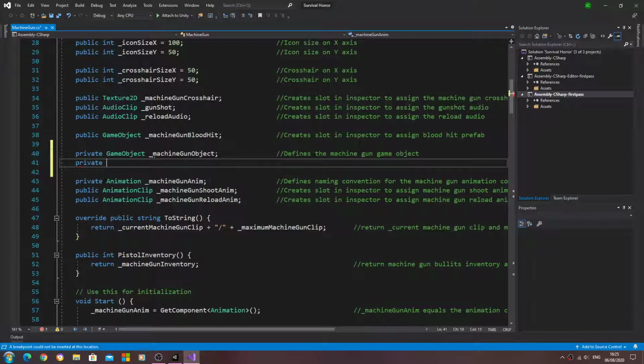Next one is going to be of type private, and we'll use the name of the other script, mganim, and we'll give that naming convention of underscore mganimation script. Let's close that line off. And we'll put this into the comments, so we'll say defines the machine gun animation script.